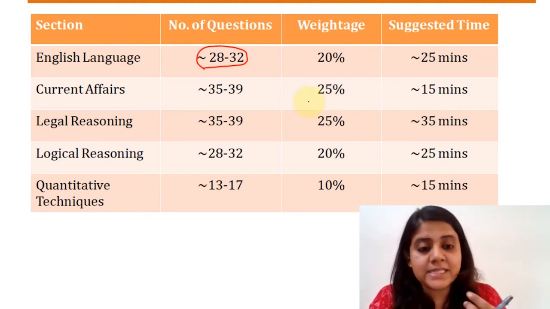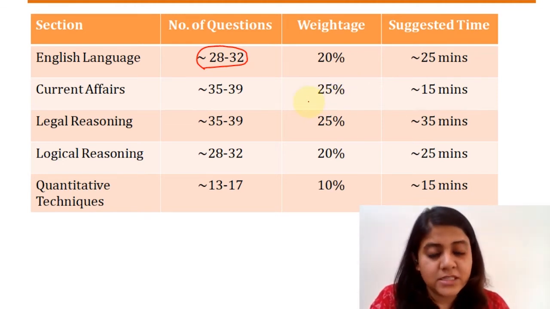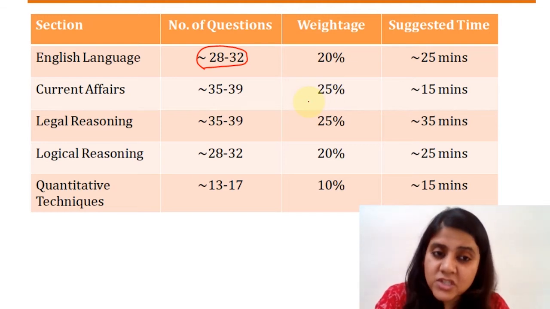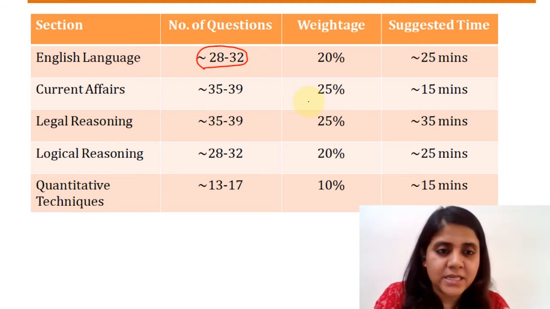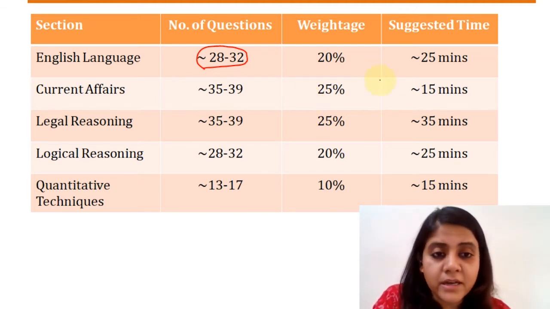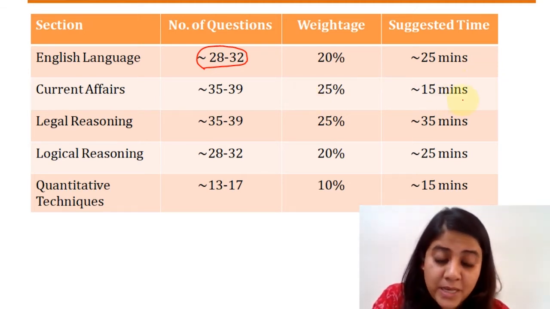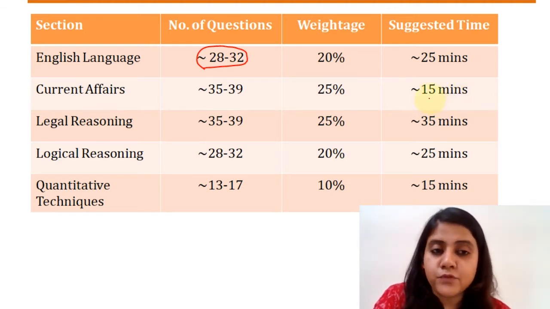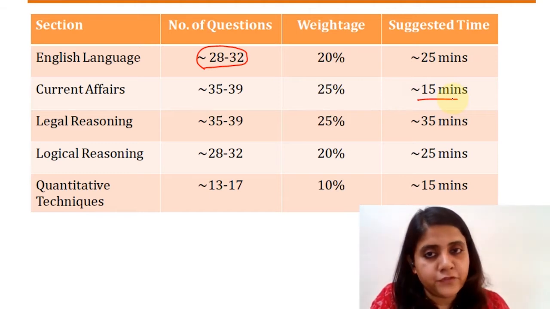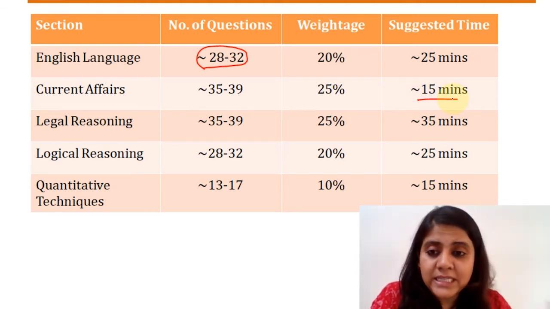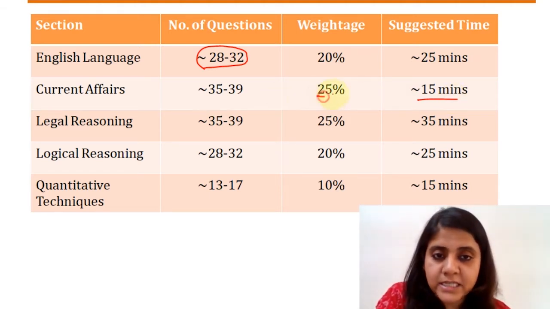Current affairs, again, like I said, even though it is passage based right now, still remains one of the least time consuming sections compared to all others. So you can plan to give around 12 to 15 minutes to this section. A few minutes here and there is okay, that is for all the sections. But for current affairs, since you're not going to read the passages really thoroughly, 12 to 15 minutes would be a decent enough time that you can allot to your current affairs section.